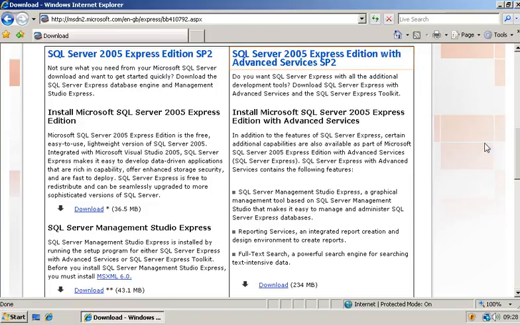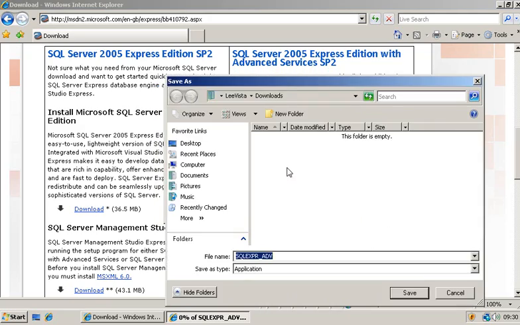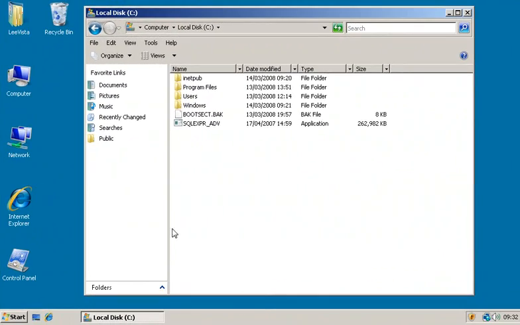So this is a large download at 234 megabytes, but it just gives us a few more facilities that may be useful, for instance, when experimenting with module development in DotNetNuke. So click on the download link here and save this to your computer. So here you can see I've downloaded SQL Server Express to the local disk C.